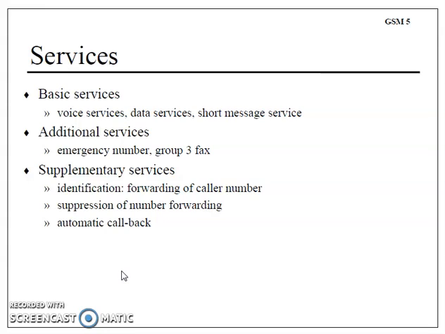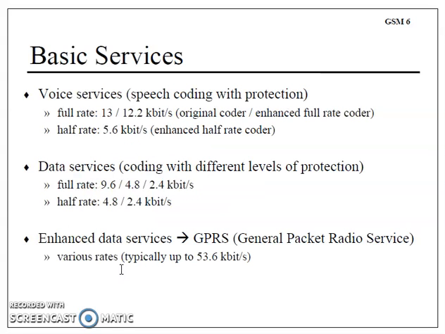Additional services were like emergency numbering and group 3 fax, supplementary services like identification, forwarding of call numbers, suppression of call forwarding, automatic callback. Basic services we will understand in that, as I said in the last lecture, voice services, speech coding with protection, full rate which is 13 kbps and half rate that is 5.6 kbps. The enhanced coders that are used, enhanced half rate coder and enhanced full rate coder, are the codecs that are used for this service.